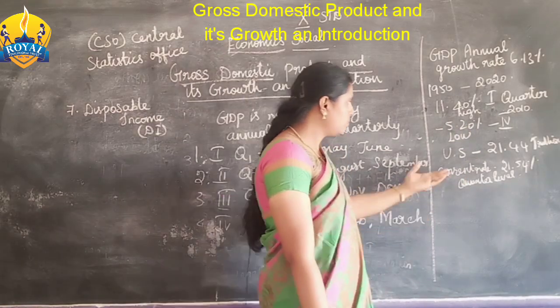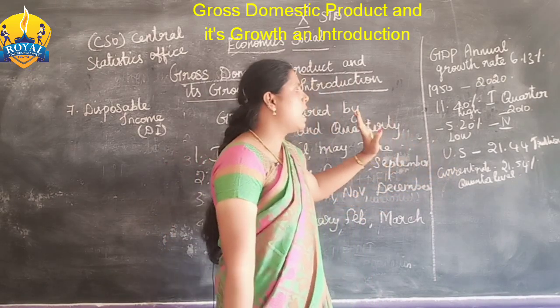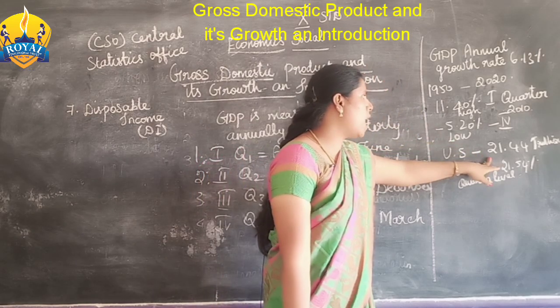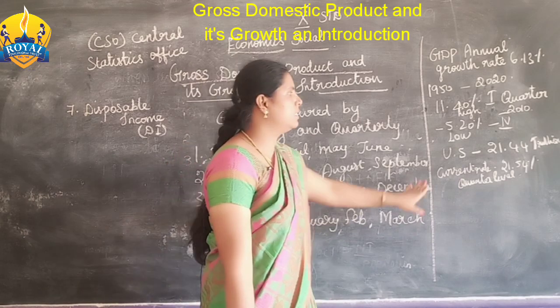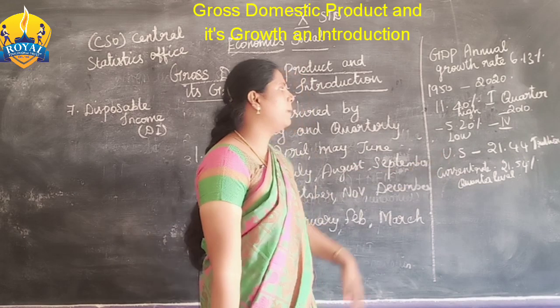Normally, compared to that, USA's GDP is 21.44 trillion. This is the current data.